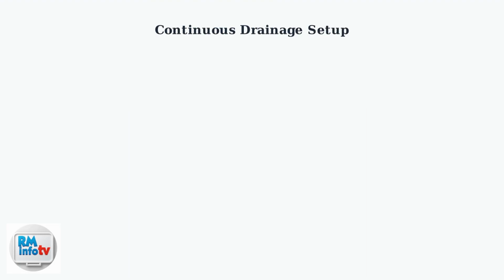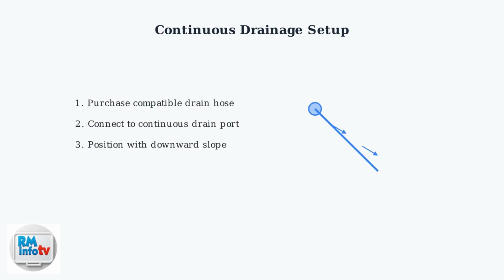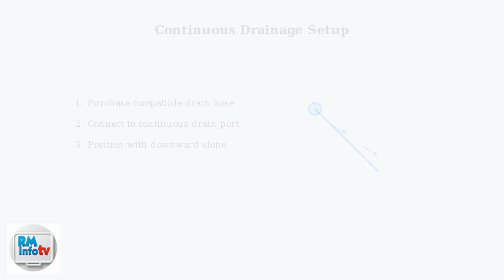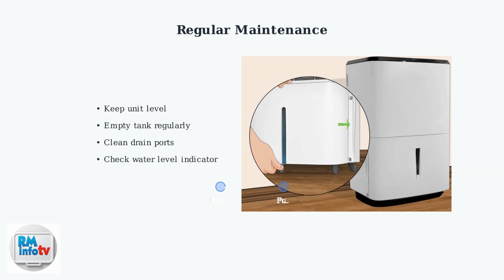The most effective way to prevent FL errors is setting up continuous drainage. This eliminates the need to manually empty the water tank. Regular maintenance is crucial for preventing FL errors. Keep your unit level, empty the tank regularly, and clean drain ports to ensure proper water flow.